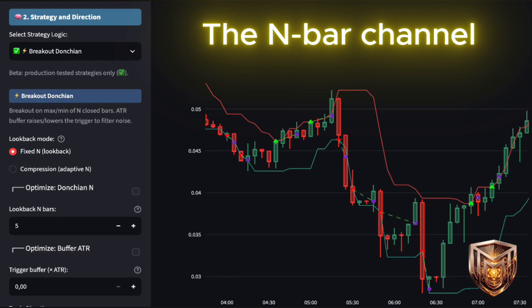Same principle as before, only the window changes. N bars instead of 1. The higher N, the older and more respected the level. Fewer signals, more selective ones.